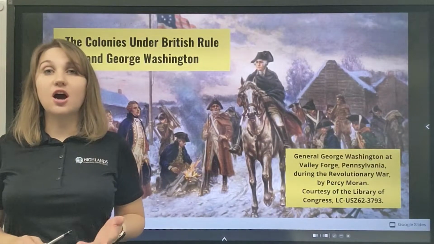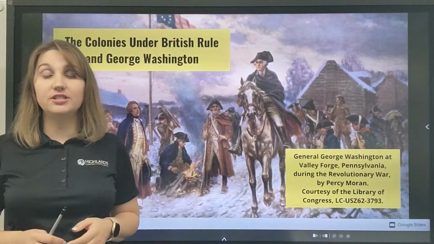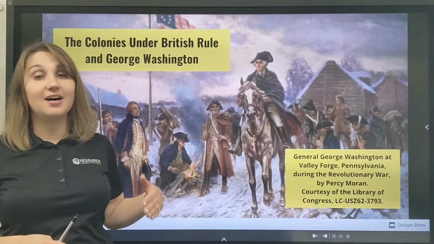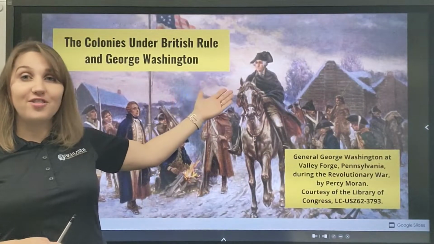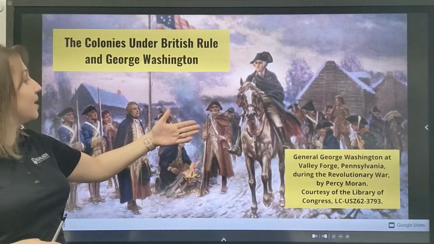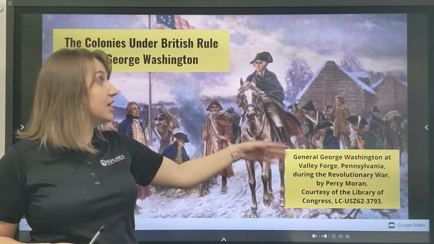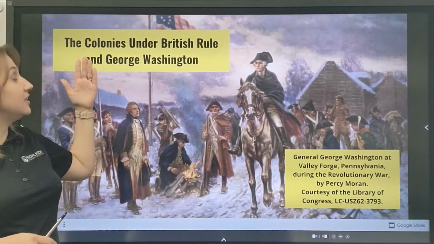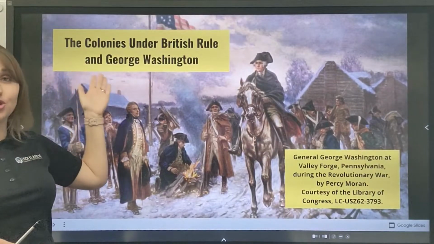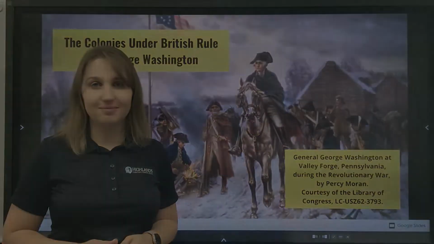Today we are going to talk about the period of time during the 1600s and 1700s when the colonies were formed, and we will also discuss the topic of the father of our country, who is George Washington. And here we have a picture of General George Washington at Valley Forge in Pennsylvania. So the topic of our lesson today is the colonies under the British rule and George Washington. So let's move on and discuss more details.